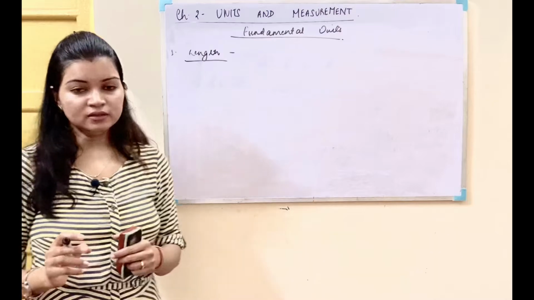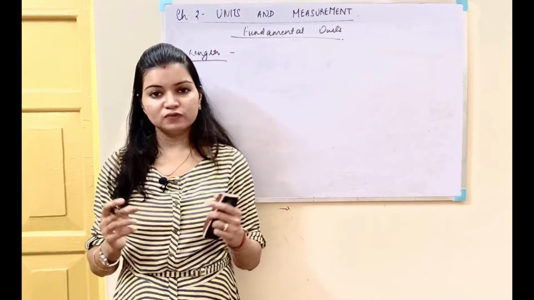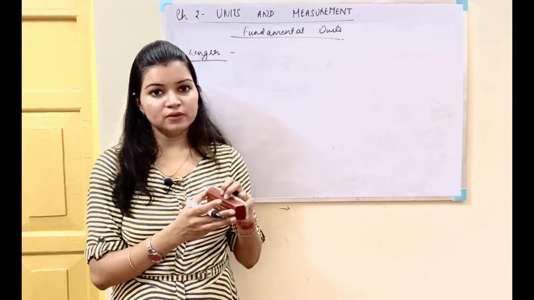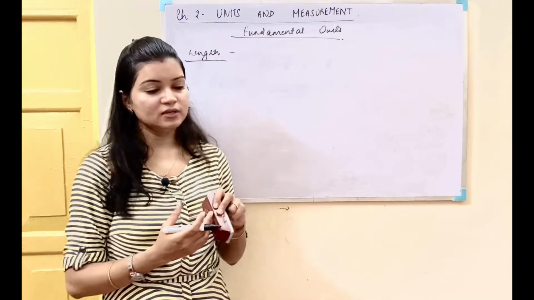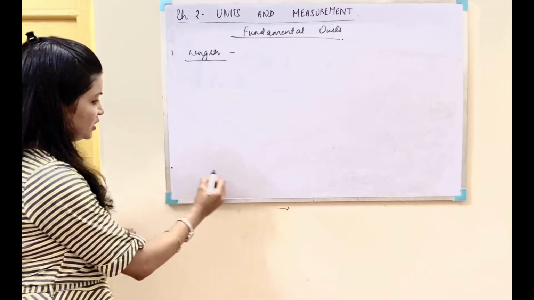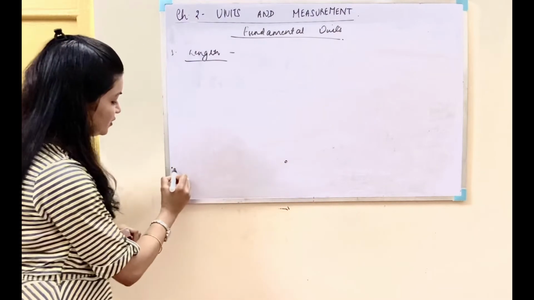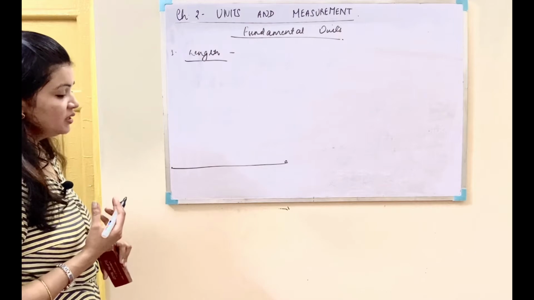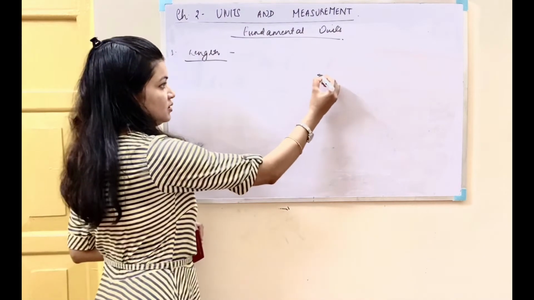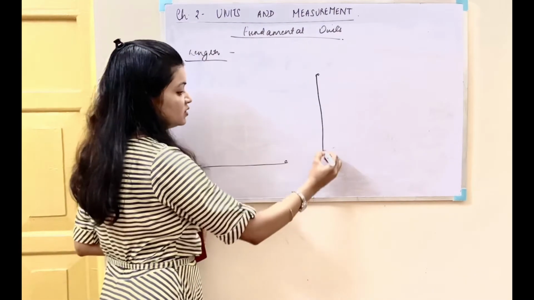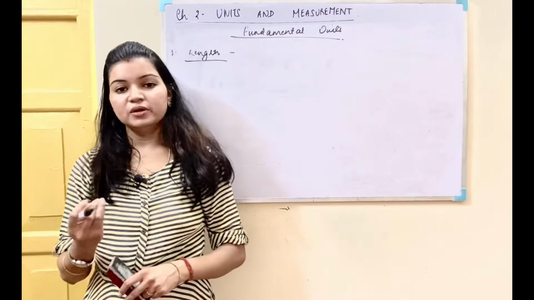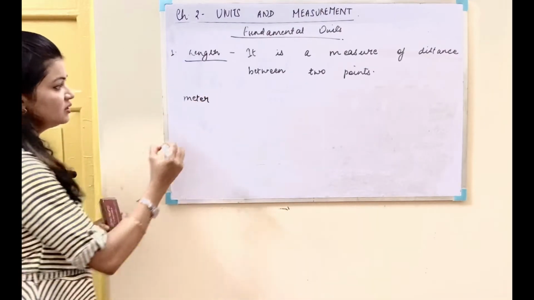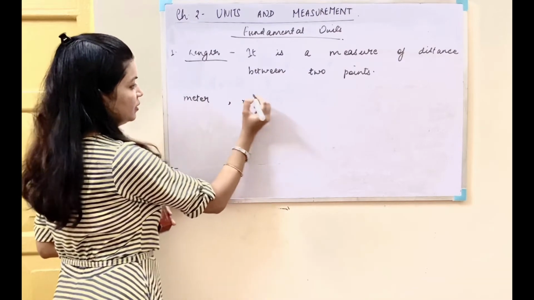So what is a length? Length, as we know, is a measure of the distance between the 2 points. Whatever distance we have, when we measure it, we call it the length. Between this point and this point, we have this much length. It can have a certain value. In the same way, between this point and this point, we have a certain length we can measure. So length is a measure of the distance. The unit, as we know, will be meter and the symbol will be m.